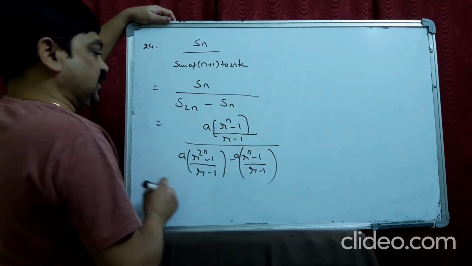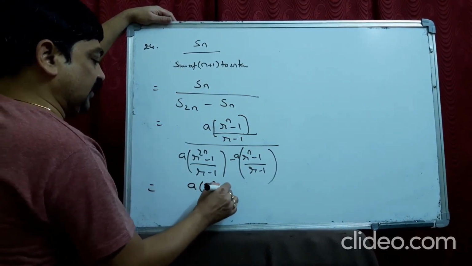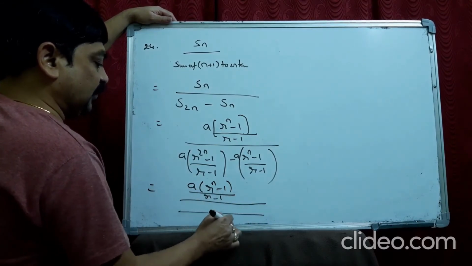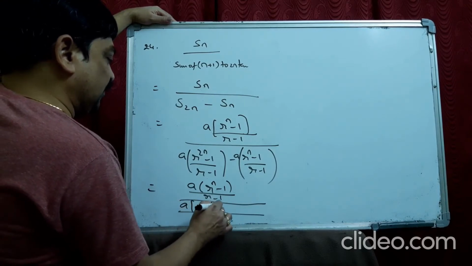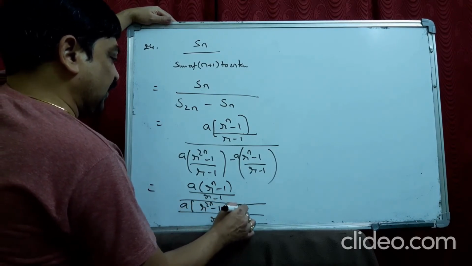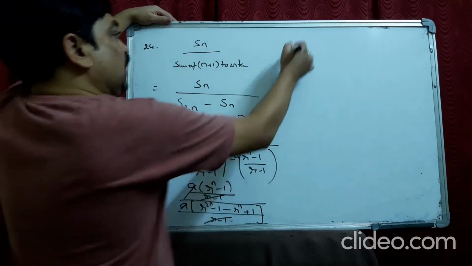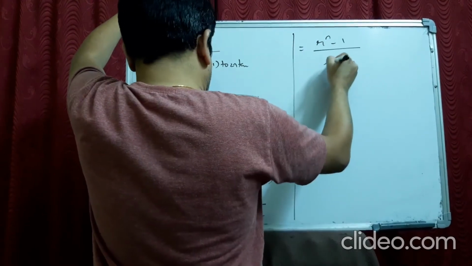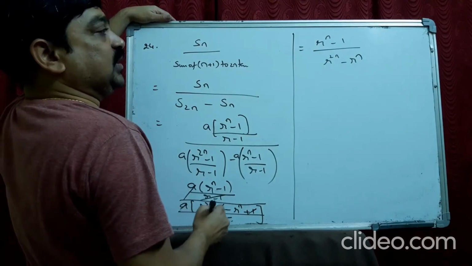So when you take LCM, it gets cancelled. I take it like a into r power n minus 1 by r minus 1. Here LCM is r minus 1, a into r power 2n minus 1 minus r power n plus 1. You can cancel this and also a. You will get like this: r power n minus 1 by r power 2n minus r power n. 1 also gets cancelled.